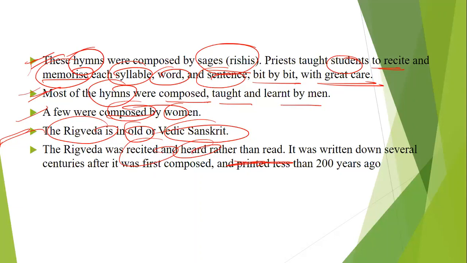So you can say that the first printing of the Rig Veda was around 200 years ago only. It was not printed earlier, but you must understand it was recited and heard rather than read. It was first printed less than 200 years ago only, and that too with the contribution of the British. The British came and started promoting those religious books so that they could easily administer India based on the findings of such Vedas.